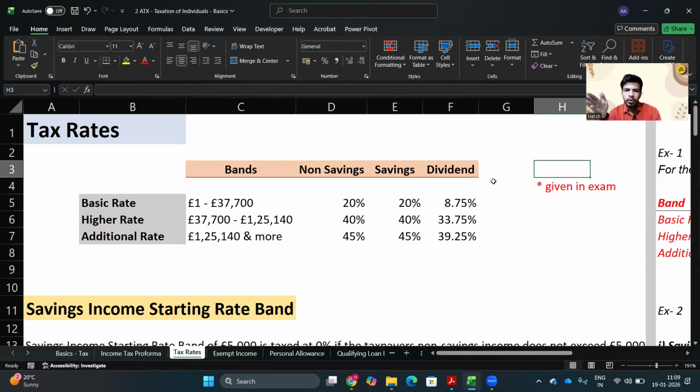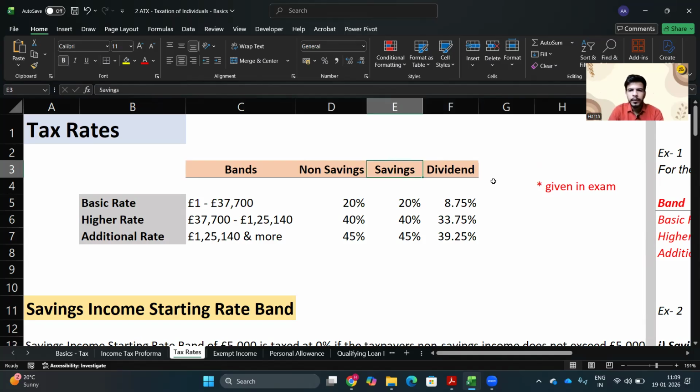For 80,000 pound, you would first pay the 20% rate up to 37,700 pound, and above that you would pay the 40% rate. You also need to consider the personal allowance, which we will talk about, most probably, in the next session. This is how the calculation works.